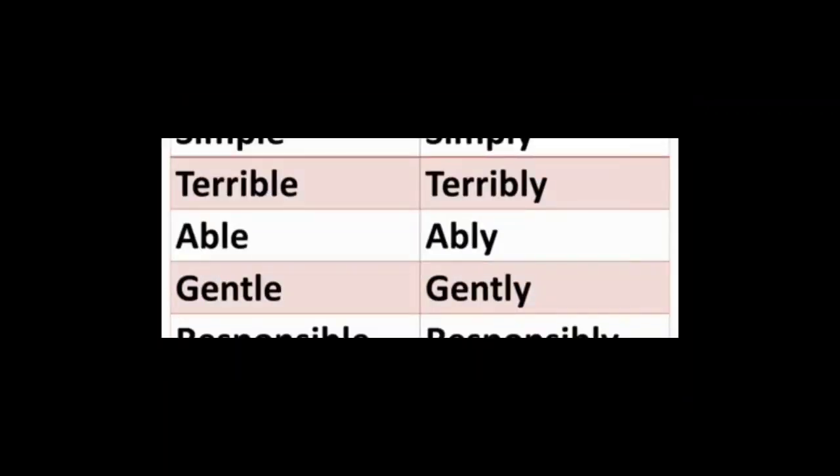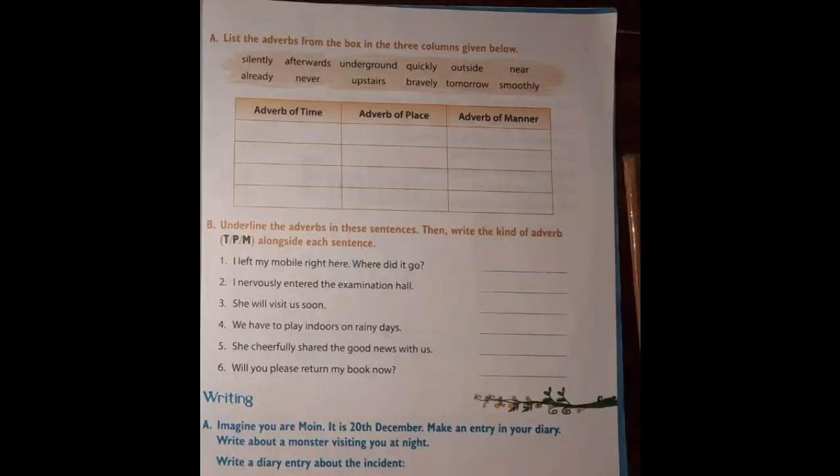Next, terrible, terribly, able, ably, gentle, gently. On the left hand side, all the words are adjectives, whereas on the right hand side, all the words are adverbs. When the adjective ends in e, we have to drop e and add y to make them adverbs. I hope you have understood the meaning of adverb and its kinds.